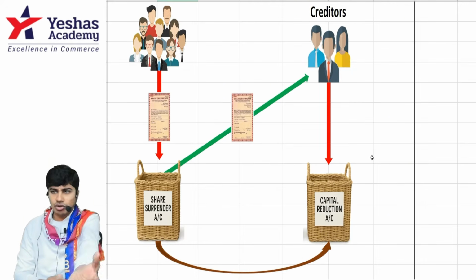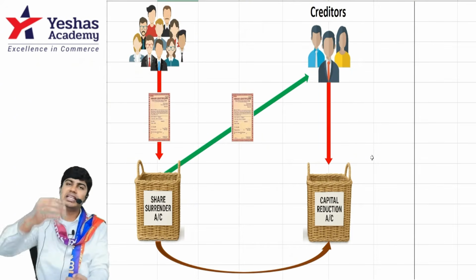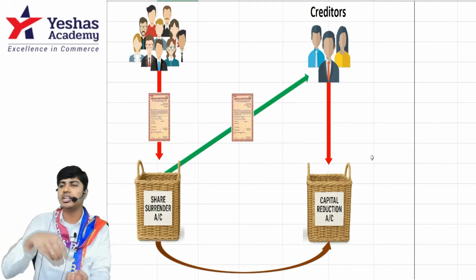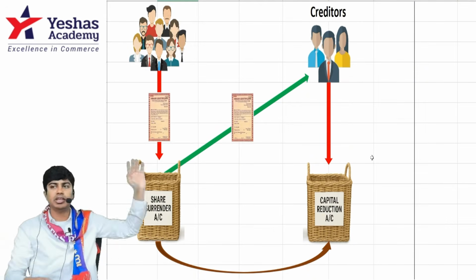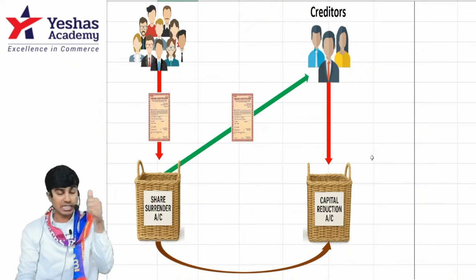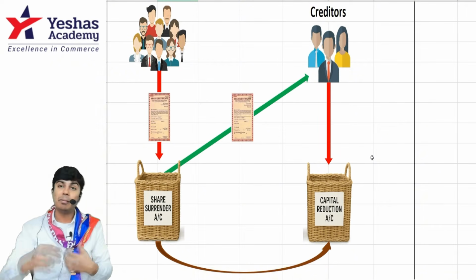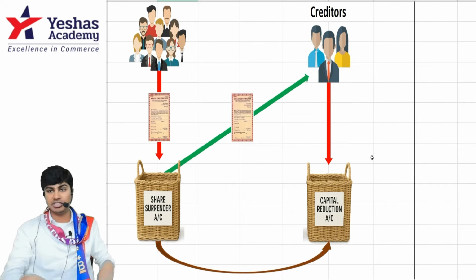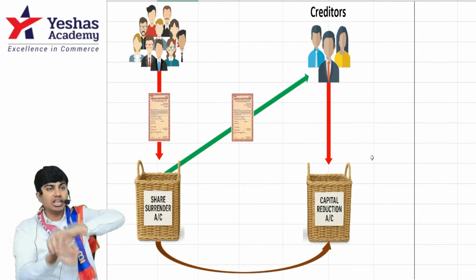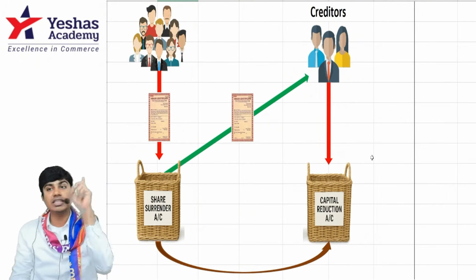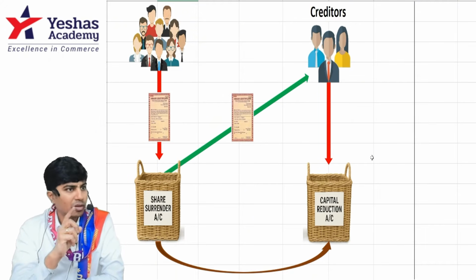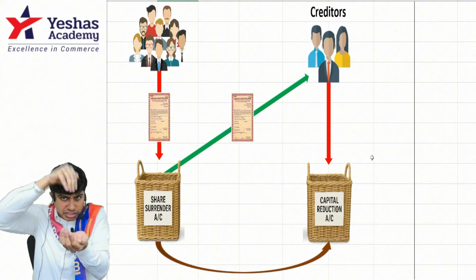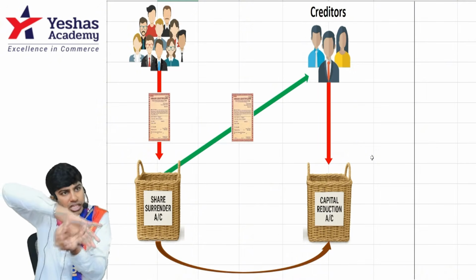When my shareholder drops the share into my share box, let's say an equity shareholder surrendered equity shares, can I convert those equity shares to preference shares and then give them to my creditors? Yes. My preference shareholder surrendered preference shares. Can I convert those preference shares to equity shares and then give them to my creditors? Yes. What, according to you, will be the journal entry when the shares in the share surrender account are changed from equity to preference?